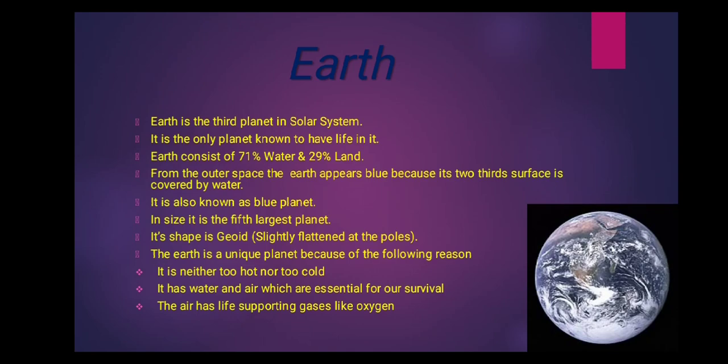First of all, the distance of the earth from the sun. Because of its correct distance, the earth is neither too hot nor too cold. That is one main reason why living beings are possible on the earth.